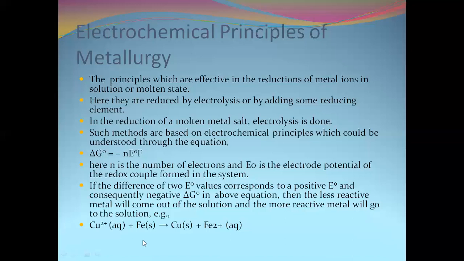When copper and iron are coupled, the more reactive iron goes into solution as iron 2 plus, and copper 2 plus undergoes reduction to give copper. This is the simple technique involved in electrometallurgy.